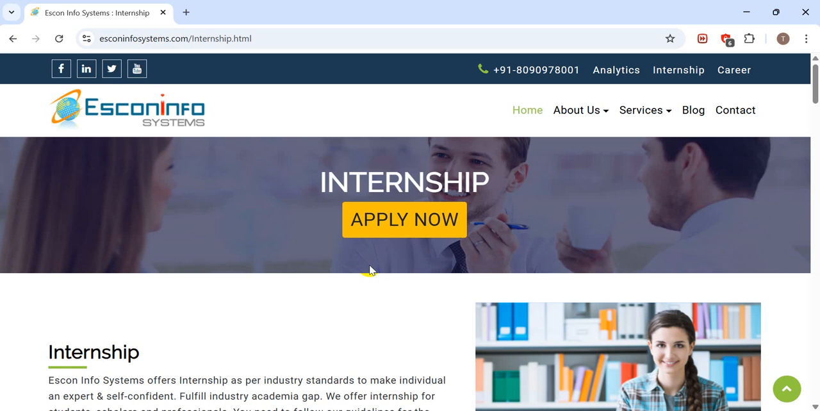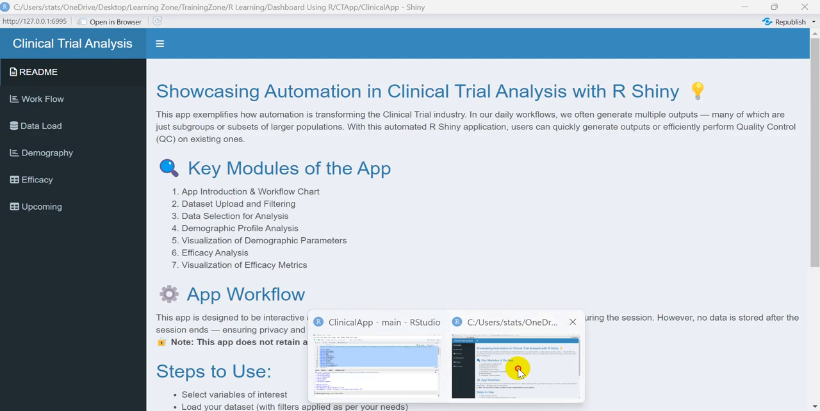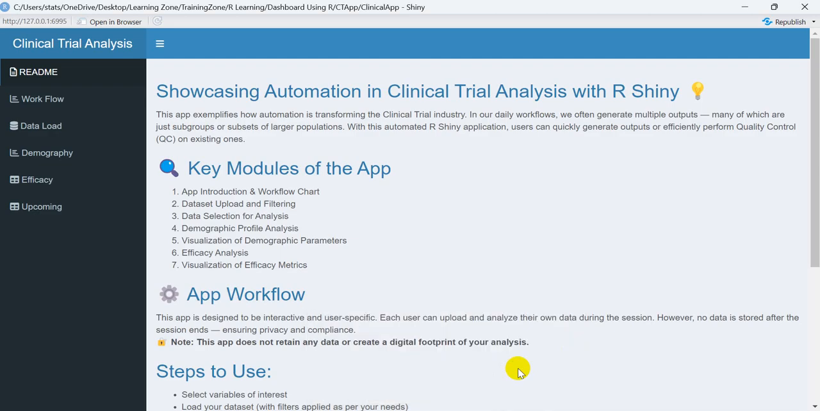Now we assigned some of the work to different teams. Among them, in today's presentation I will present what our students completed in their internship. Our analytics team decided to do a clinical trial analysis and develop an R Shiny app which helps pharma companies.